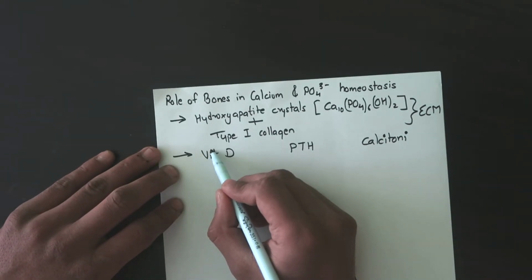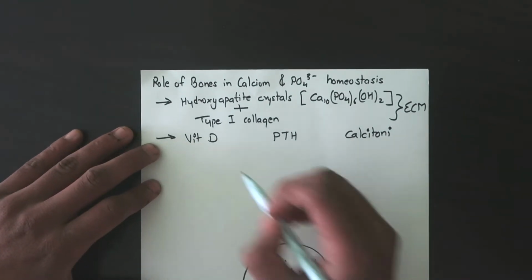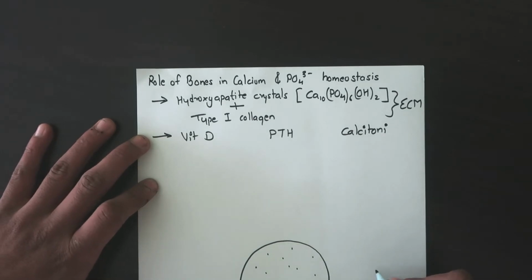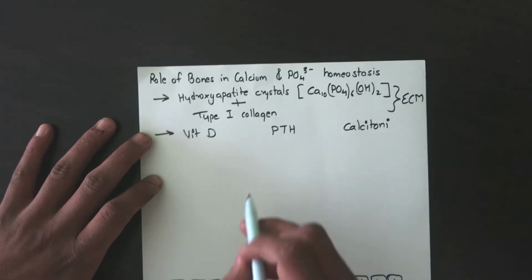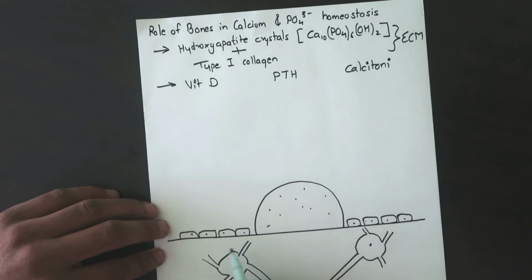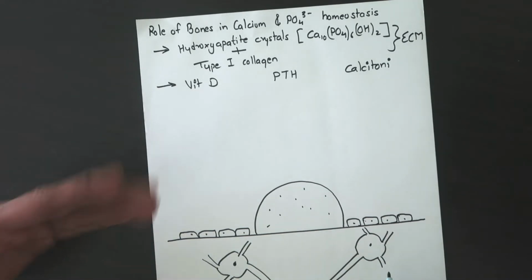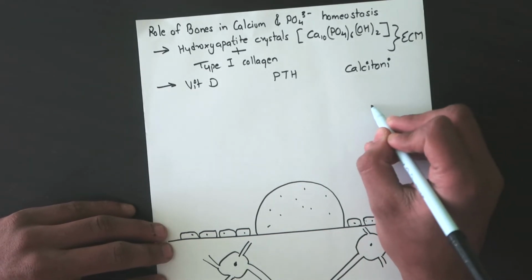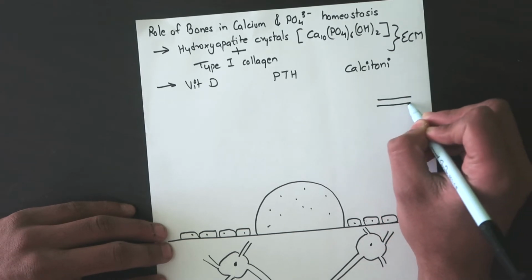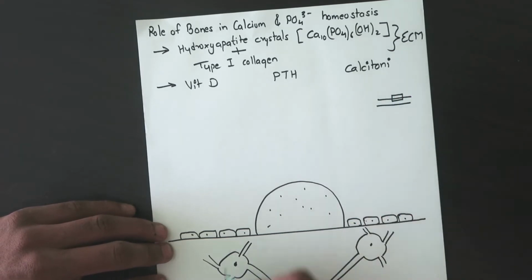Now, what are the roles of these hormones? First, I'm going to talk about the vitamin D hormone. Vitamin D has its receptor. Here I have drawn a very simple sketch of a microscopic structure of bone. So let's say this is a bone, and I've magnified this part over here.